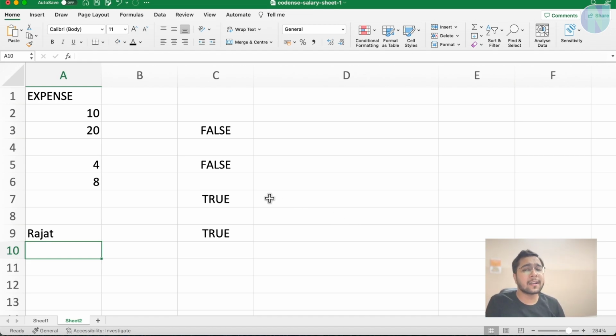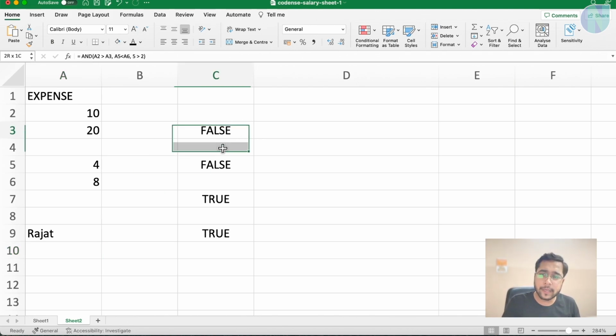Now, these are the conditions. Using these conditions, we can write some IF statements. Yes, IF conditions, like how you have IF conditions in a programming language. If some condition is true, do something, else do something else. How do we write it?